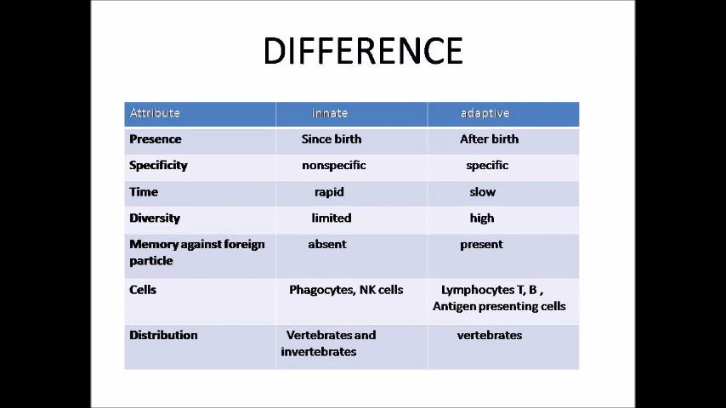Memory against foreign particles is absent in innate and very much present in adaptive. Cells involved in innate are phagocytes, natural killer cells, macrophages, and in adaptive, lymphocytes, T cells, B cells, and antigen presenting cells. Antigen presenting cells we'll discuss some other time. And distribution: innate is found in vertebrates and invertebrates, and adaptive is in vertebrates, and that too jawed vertebrates.